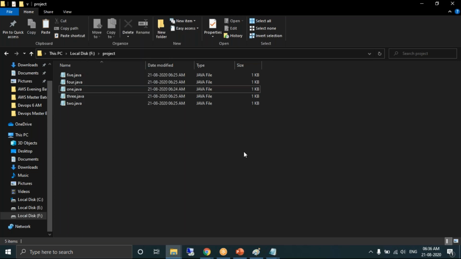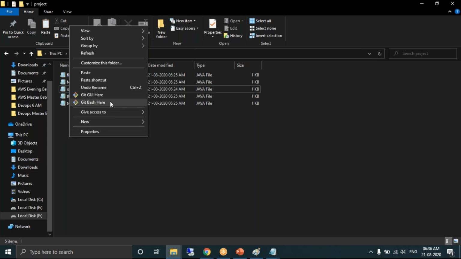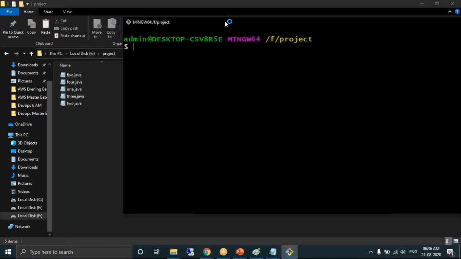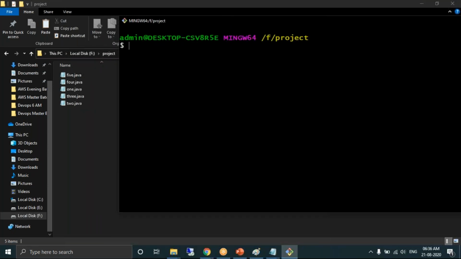Git Bash by default should point to the location where the source code is saved. You can see in the title bar, F drive project folder.